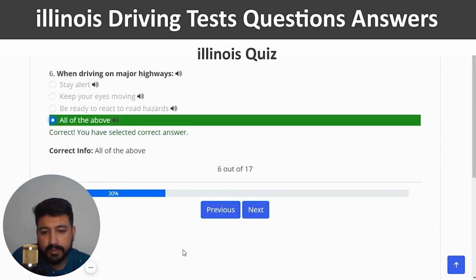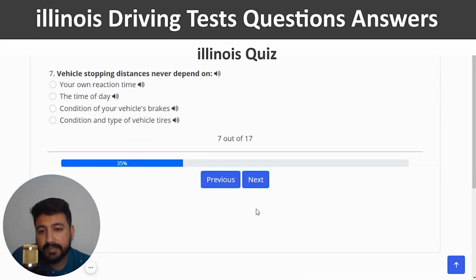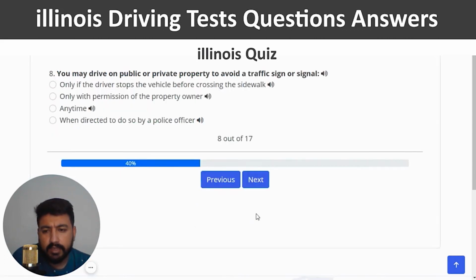Correct. And next, vehicle stopping distances never depend on. The right answer is the time of day. So I'm going to click on the second option. Correct. And next, the eighth question is you may drive on public or private property to avoid a traffic sign or signal. The right answer is when directed to do so by a police officer, which is the last option.